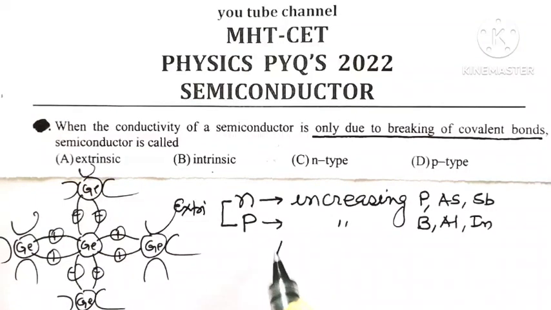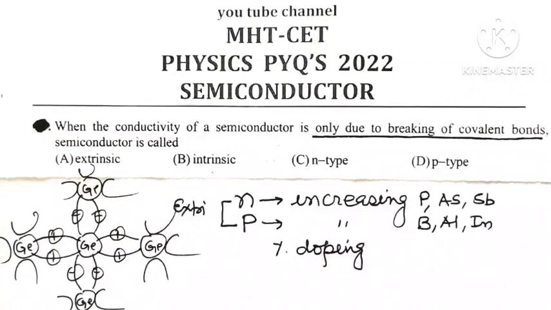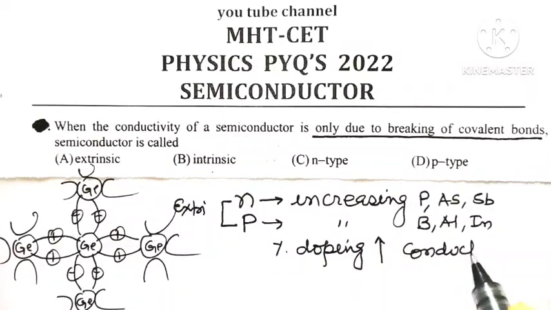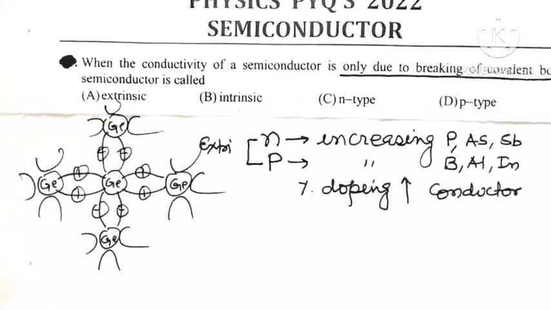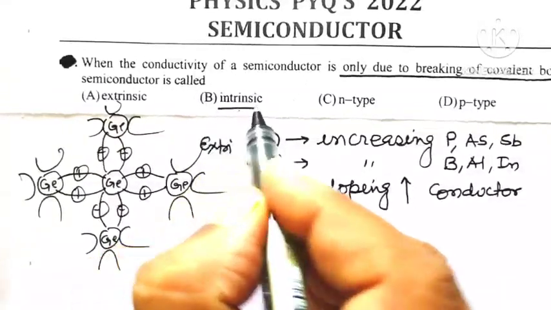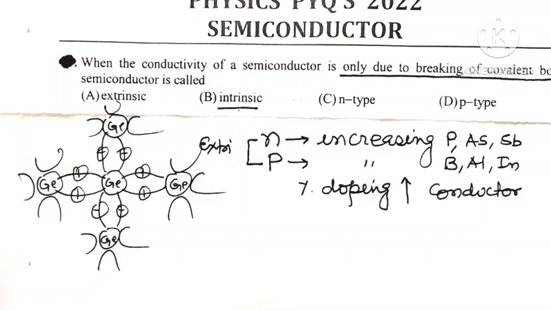What is the doping level or percentage doping? Doping level or percentage doping means what number of impurity atoms were added as an impurity to pure germanium or silicon crystal. Greater is the percentage of doping or doping level, greater is the conductivity of n-type or p-type or extrinsic semiconductor. But as far as intrinsic semiconductors are concerned, what are intrinsic semiconductors? Pure germanium crystal or pure silicon crystal, they are intrinsic semiconductors.